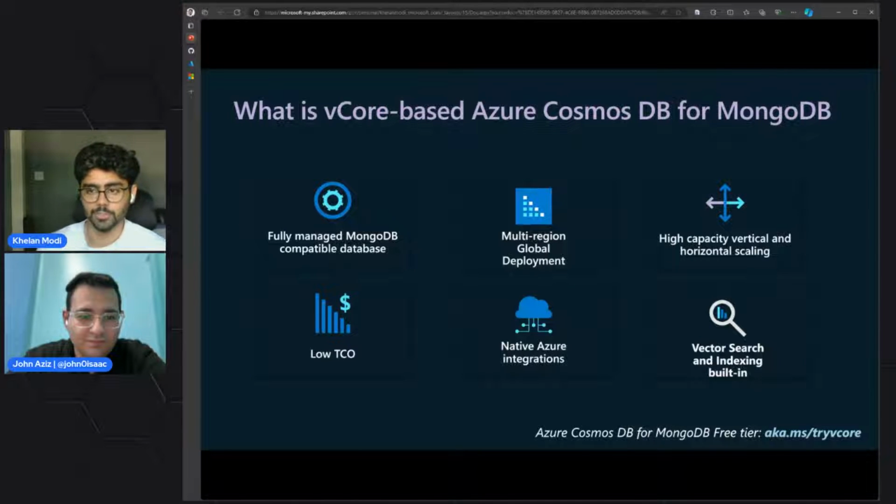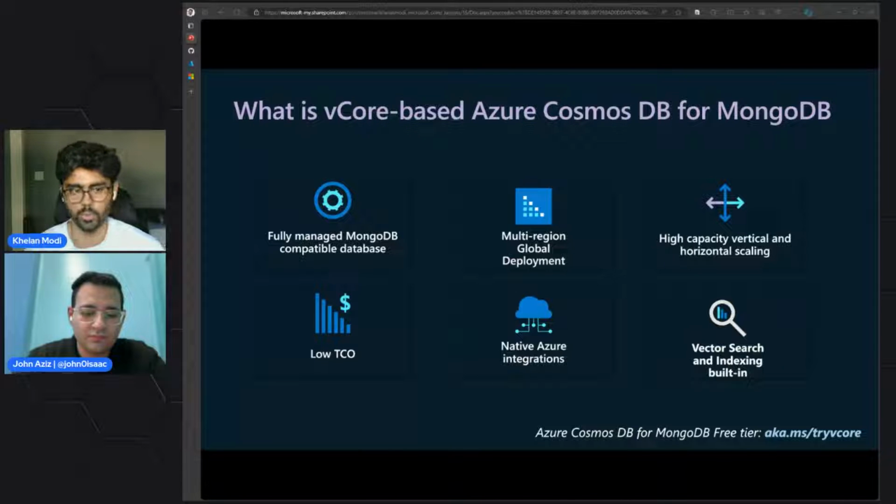So what is vCore-based Azure Cosmos DB? Azure Cosmos DB for MongoDB offers a fully managed MongoDB-compatible service, especially designed for developers to build intelligent applications. Since it is a VM-based architecture, it allows the flexibility to either scale up horizontally or vertically to accommodate the requirements of your workloads. What's great about vCore is its transparent pricing. We are charging a flat fee based on the actual compute and storage that you're using for your application. Additionally, we have a free tier which allows you to provision a vCore-based Azure Cosmos DB for MongoDB cluster with 32 gigs of storage forever.